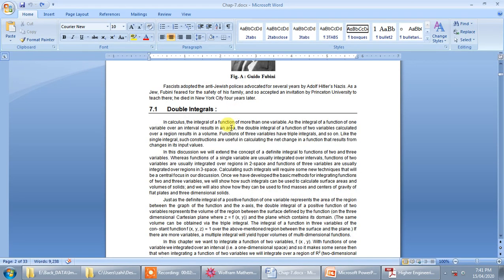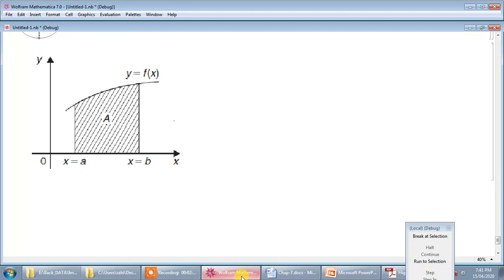Now before starting with the double integration concept, let me first of all tell you the meaning of the single integration. So single integration mainly represents integration from a to b f(x) dx.